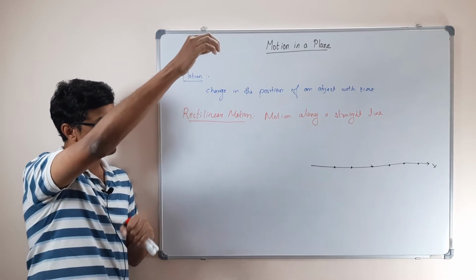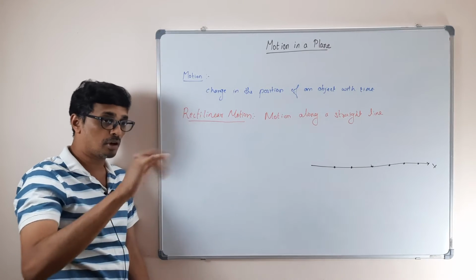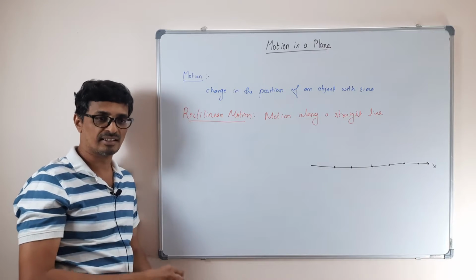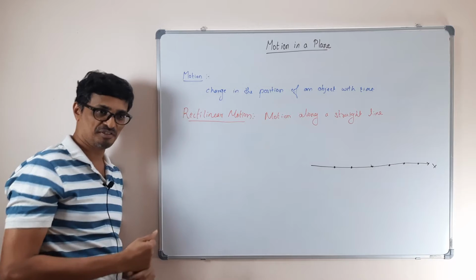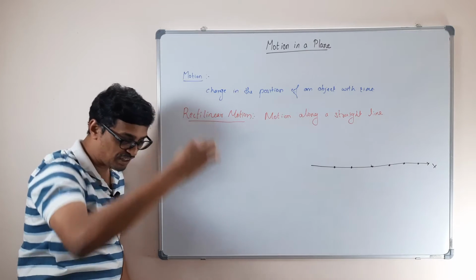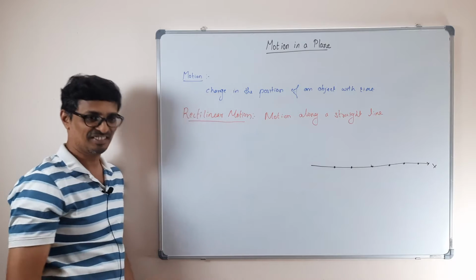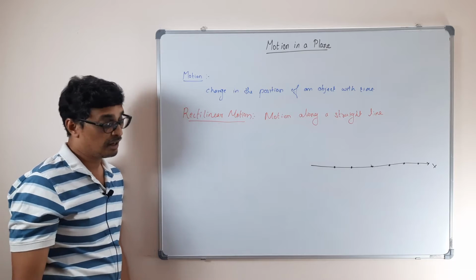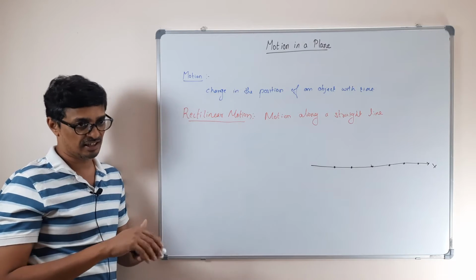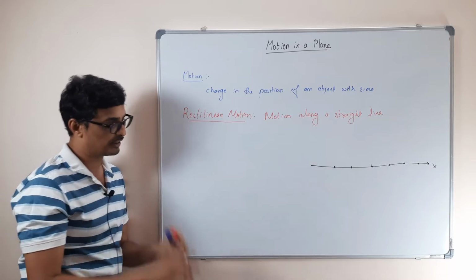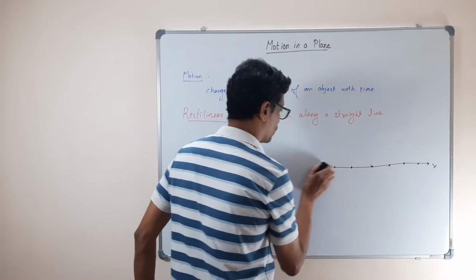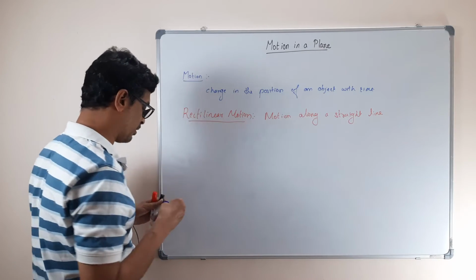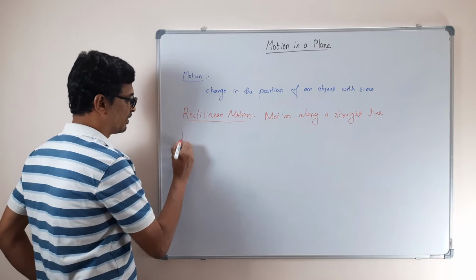So this is what you call rectilinear motion, motion along a straight line. A simple example is dropping a stone. If you remember the equations of motion you studied in 9th and 10th standard, they are all actually rectilinear motion, because when you drop a stone, it deals with only one direction on a line. We will see how it happens when it is two-dimensional. This is one type of motion we see in day-to-day life. The other motion is what we call motion in a plane, or planar motion.